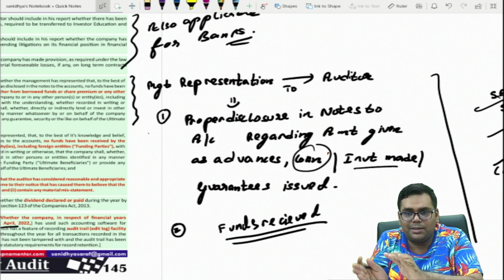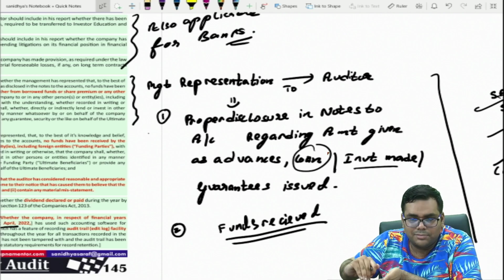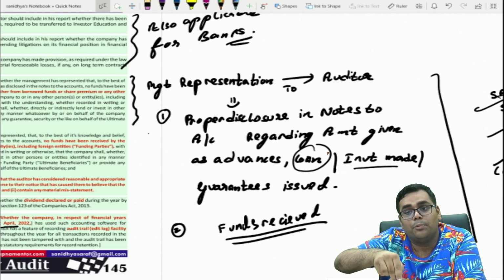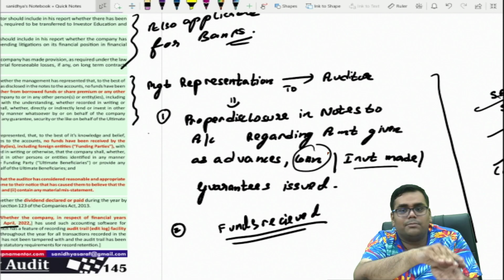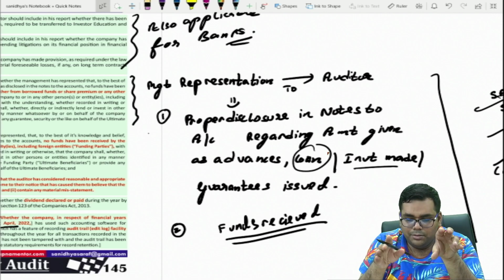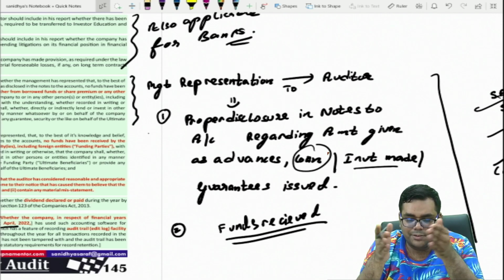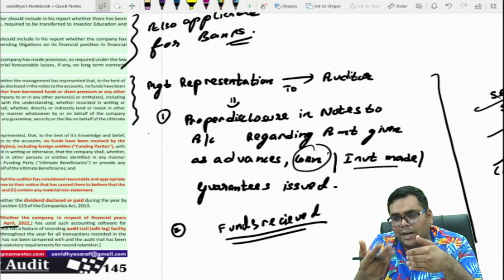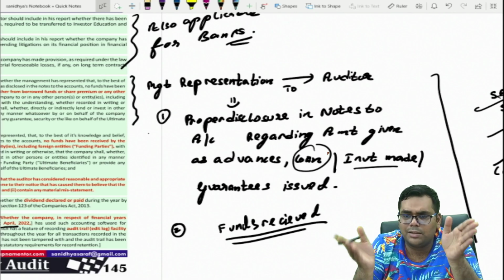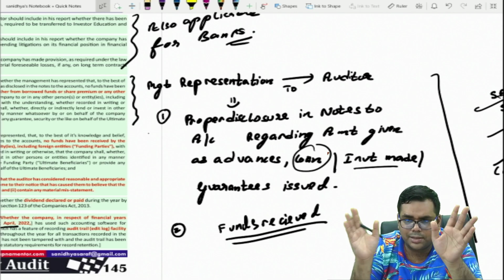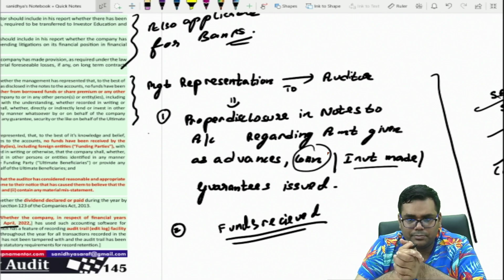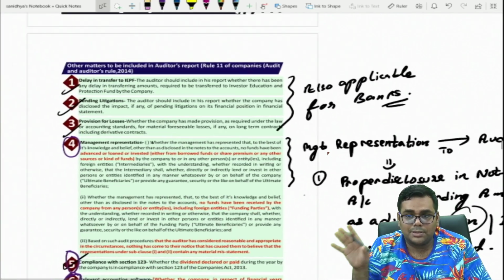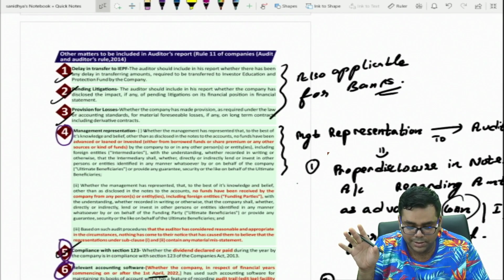Right? So the requirement is you need to obtain representation about this. But now the reporting requirement has been inserted that the auditor also needs to report whether he has obtained representation from the management regarding that. That is, all the loans given, all the advances given, all the investments made, all the guarantees issued, whether proper disclosure is given in the notes to accounts, and apart from those disclosed in the notes to accounts, there are no other loans, no other advances, no other investments, no other guarantees. And similarly about the funds received, and the auditor needs to report about the same.